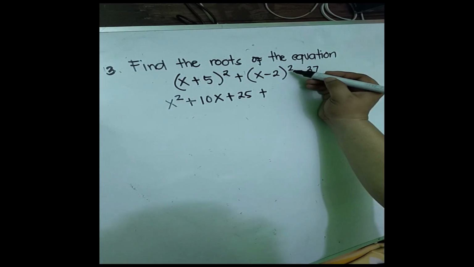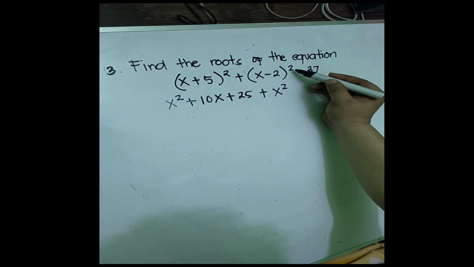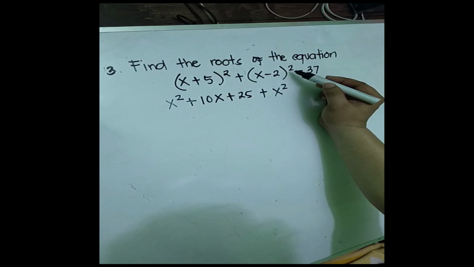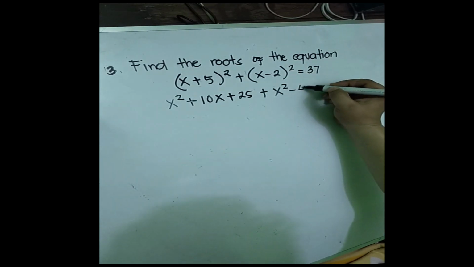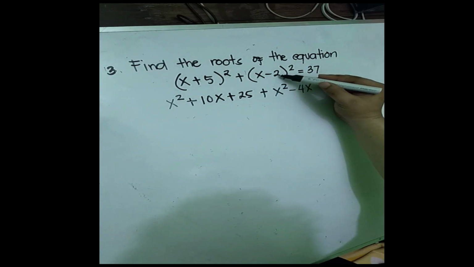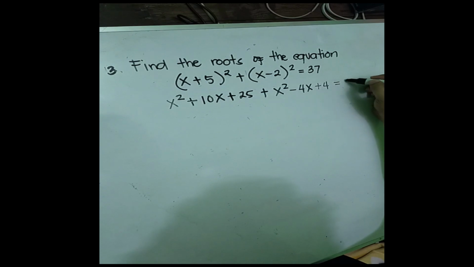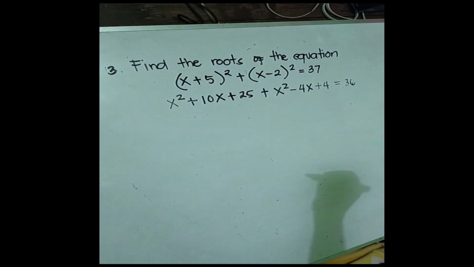let us repeat the step. Square of x, that is x squared, and then twice the product of the first term and the second term, that is negative 4x, and then square of the second term, that is positive 4, is equal to 36.